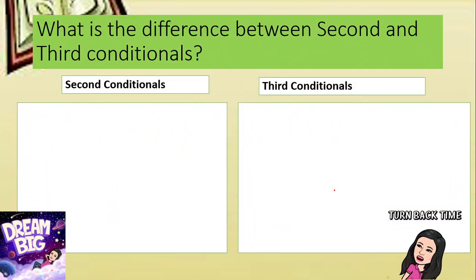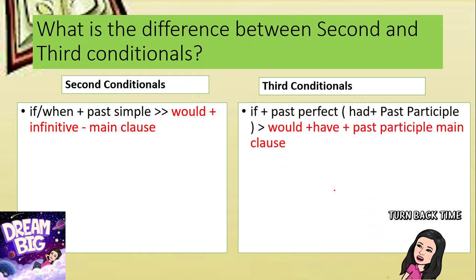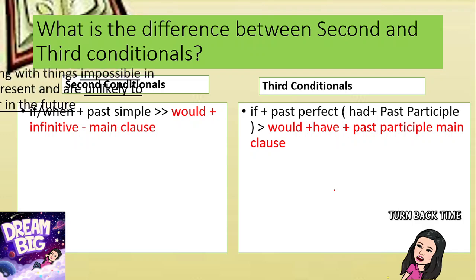So let us now recall the difference between second and third conditional. When we say second conditional, the if clause uses the past simple tense of the verb, and the main clause uses would plus the base form or infinitive. But in third conditional, somehow it has a longer form of the verb. The if clause uses the past perfect, or had plus the past participle, and then the main clause uses would plus have plus the past participle of the verb.